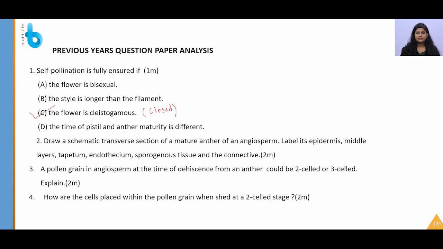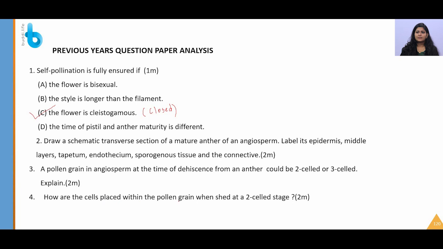The middle part is the connective, please don't forget. A pollen grain in angiosperm at the time of dehiscence from an anther could be 2-celled or 3-celled. Explain. Again, as I said, during the release, sometimes the generative nucleus will not be divided, that is, it will not undergo mitosis 2. Sometimes it will undergo mitosis 2 and it would have divided.